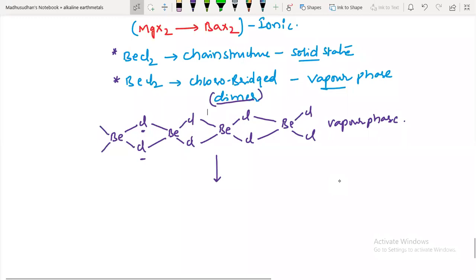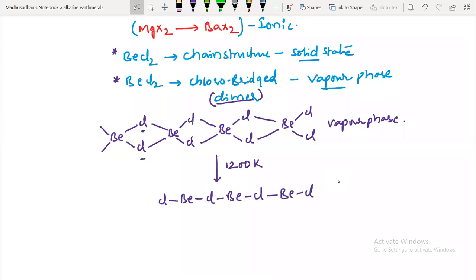This vapor phase, on heating at 1200 kelvins, will convert into a linear structure. It will convert into what? There won't be any bridged positions. This is one BeCl2, this is one BeCl2.